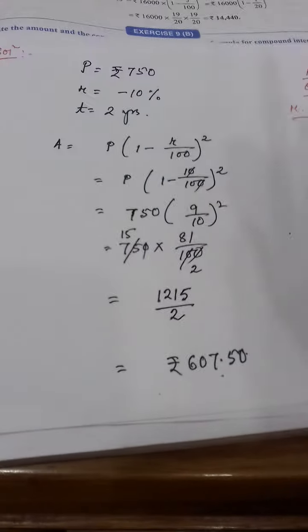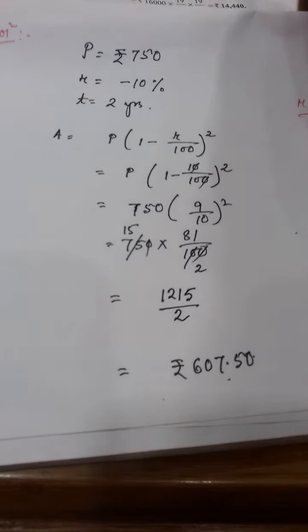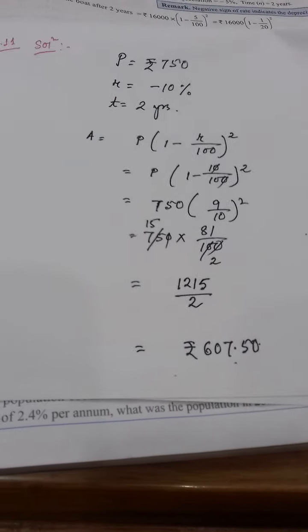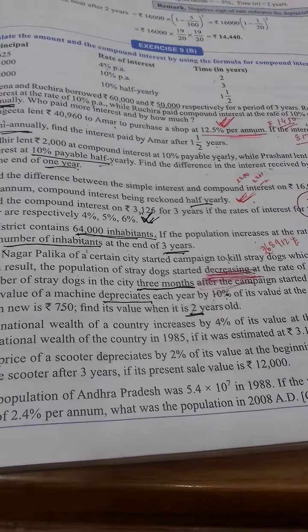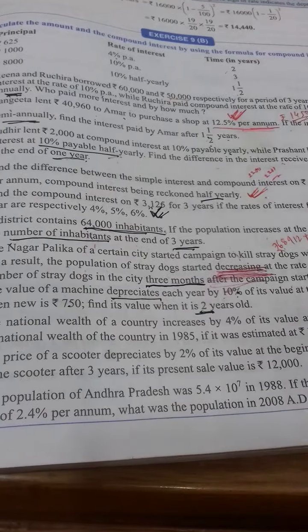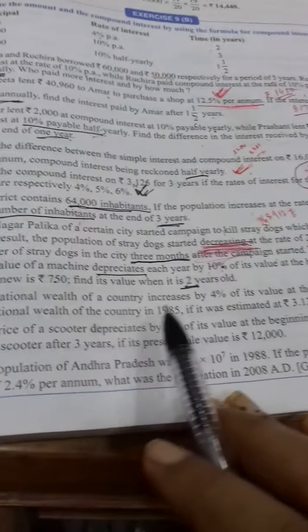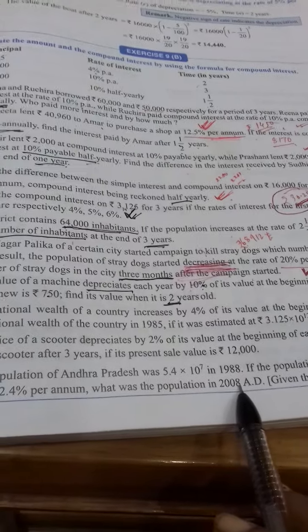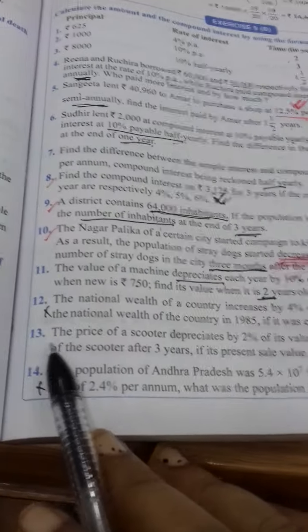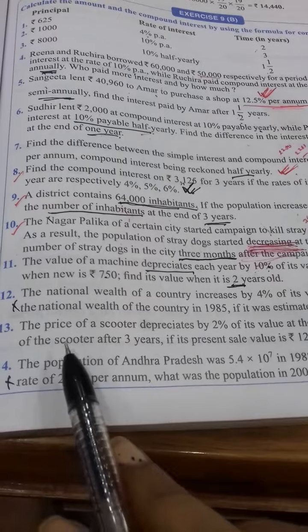How to do? What is the meaning of depreciation or decreasing? It means minus. Rate of interest will be minus, and if it is increasing or appreciating, that means rate of interest will be plus. Clear? Now this 12 number is not required. 12 and 14 are not required for the time being. Clear? 13 number is also the same type as 11, 10.